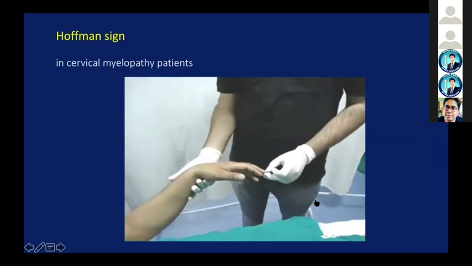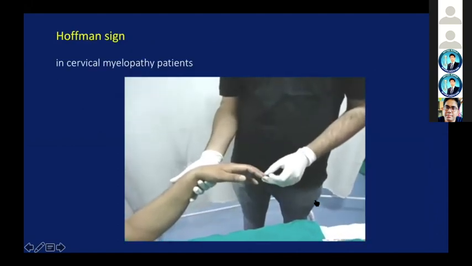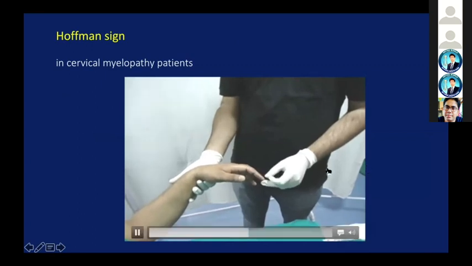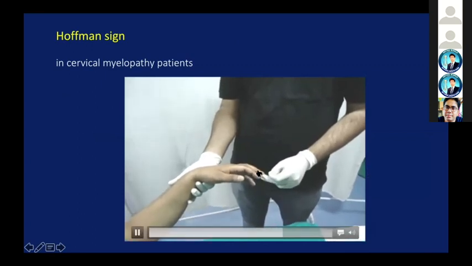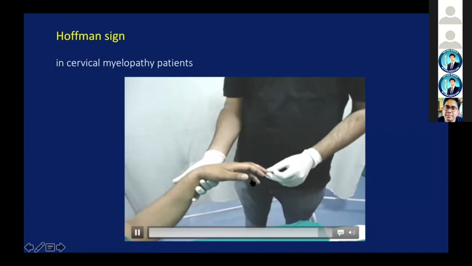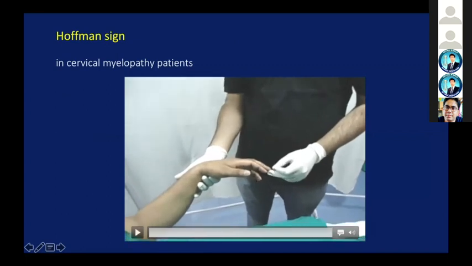Now there is a small sign which is typical to cervical myelopathy patients. On flicking the distal phalanx, there is involuntary flexion of the rest of the finger phalanges. This is Hoffman sign seen in cervical myelopathy.